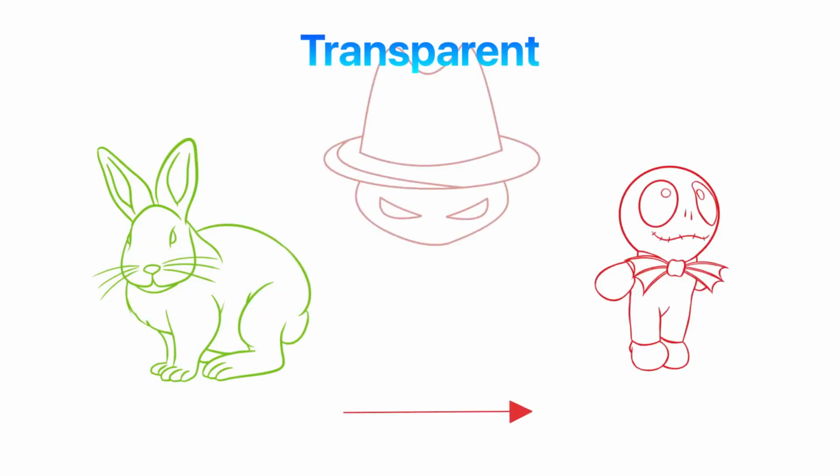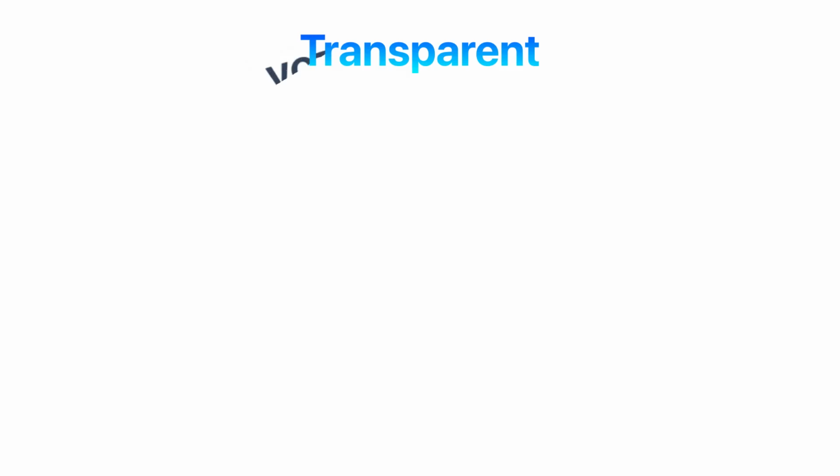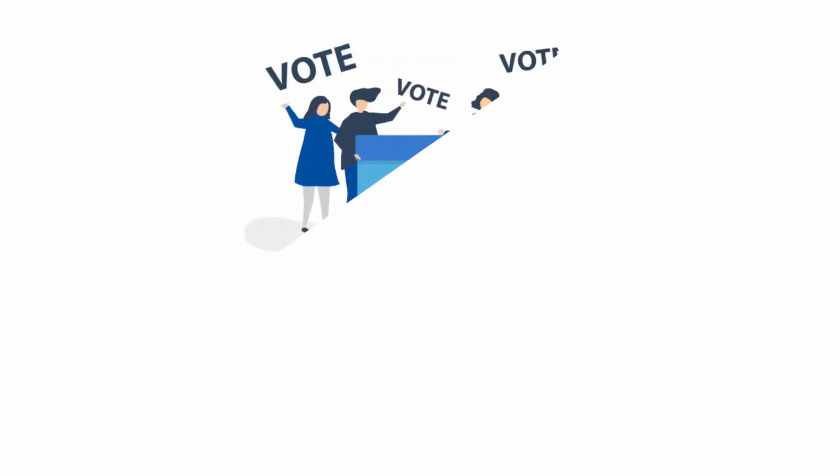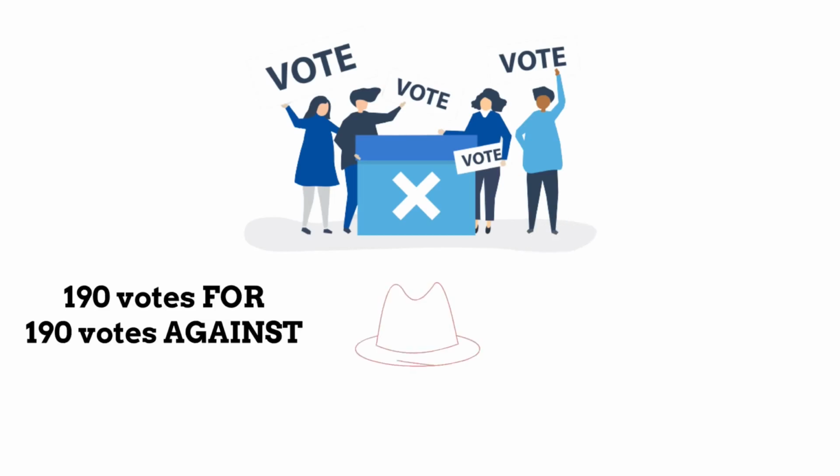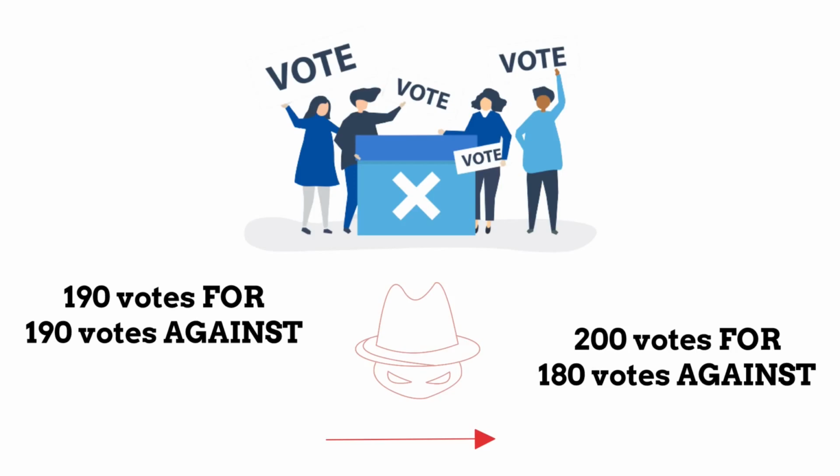Further to this, there is typically little transparency within the Web2 world. If the website was running or monitoring a poll, they could claim that there were 200 votes for something when in fact there were only 190. They could simply change this data by manipulating the SQL backend.